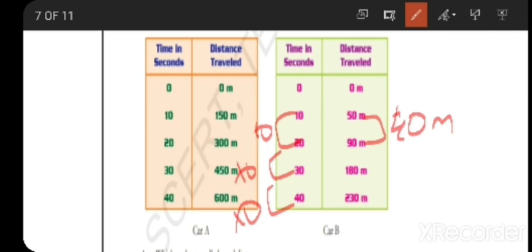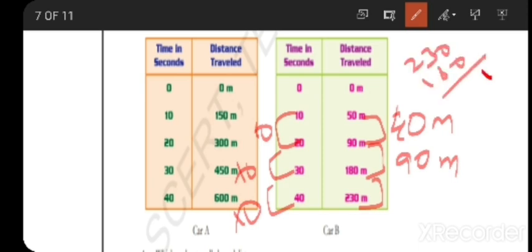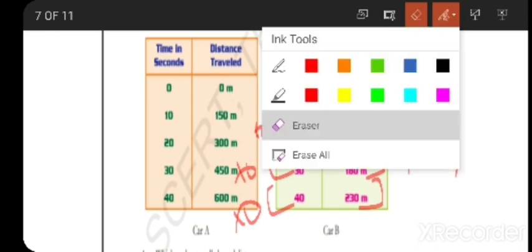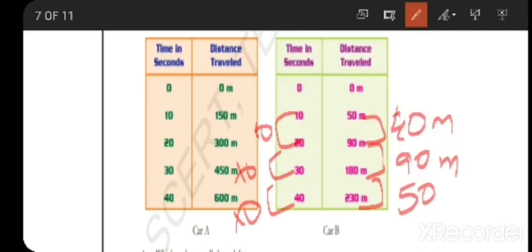Then in the next 10 seconds, he covered 90 to 180. That means 90 meters he covered. Okay. And 180 to 230, so how to do 180 to 230? 230 minus 180, so he covered 50 meters in the next 10 seconds. So in the first 10 seconds he covered 40 meters. In the next 10 seconds he covered 90 meters. In the third 10 seconds he covered 50 meters.